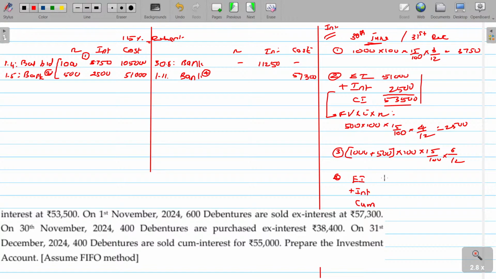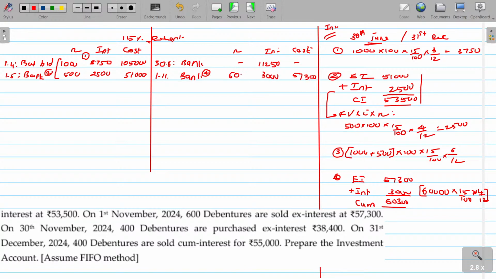The amount for the debenture being 57,300 ex-interest, 600 debentures means 60,000 face value at the rate of interest 15%, the date being 1/11. Before that, we received interest up to the 6th, so 7, 8, 9, 10 are 4 months. Now you have to calculate 4 months' interest, which is 3,000. How much will you now collect? You will collect 60,300. 3,000 rupees is for the interest, 57,300 for the security.